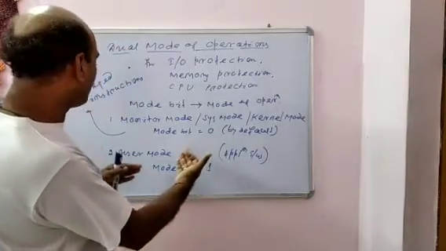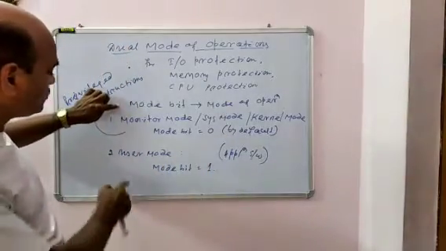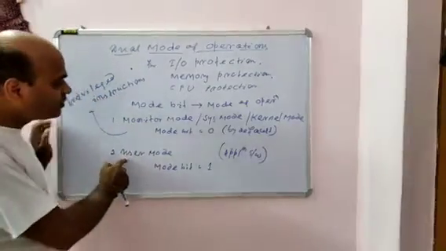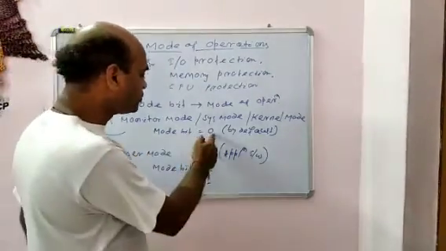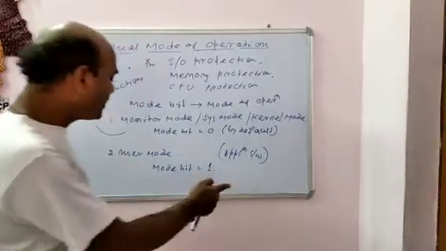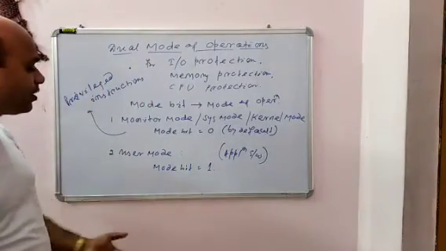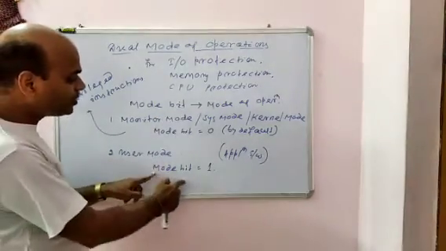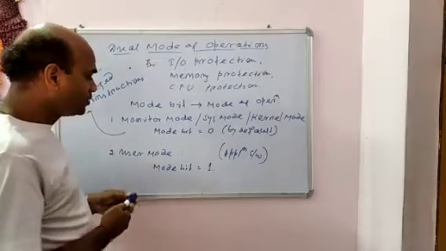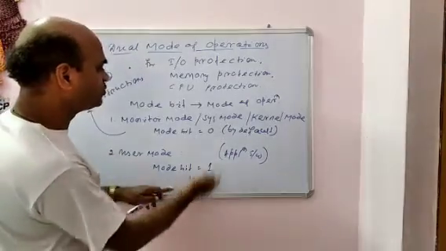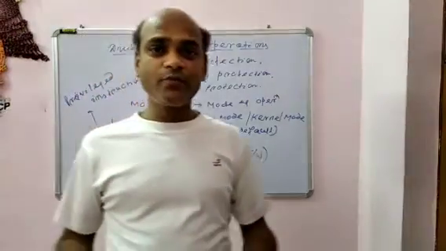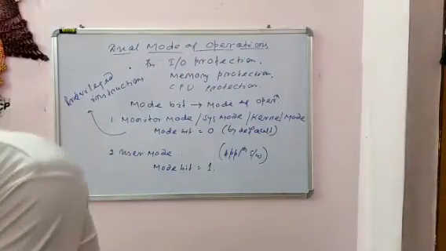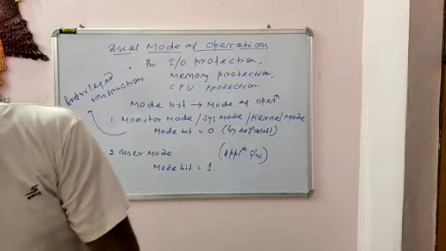Whenever we convert monitor mode to user mode, the mode bit must be converted from 0 to 1. And whenever the system call is required again, the user mode must be converted to kernel mode, which means the mode bit will be converted to 0. Okay. So this is 0 to 1 and 1 to 0. According to our requirement, we can do it this way. So we can convert 0 to 1 and 1 to 0.